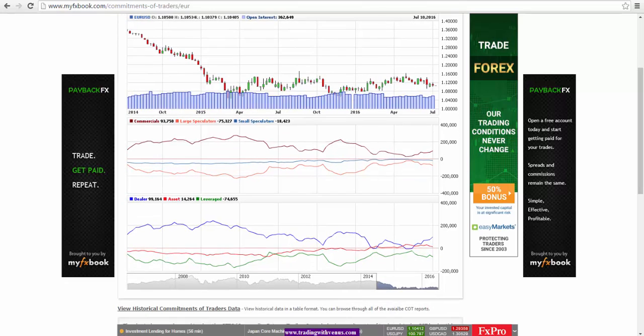Looking at the charts here, we see this green line is sloping downwards now, which means the leverage money have actually added to their short position. So we have gone from 58,800 to 74,655 short positions. So this is a negative for the euro, as well as the asset managers, which is the red line here. They have added to their short positions as well. So overall, this is bearish for the euro.